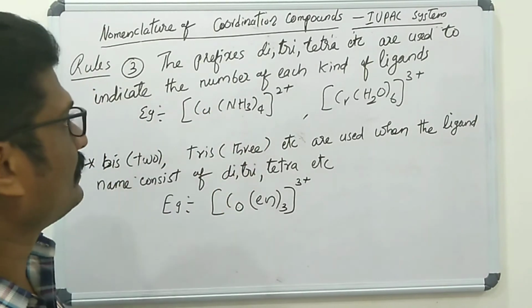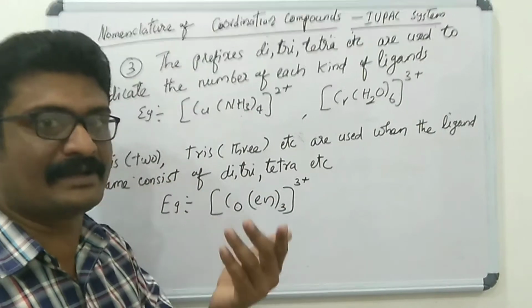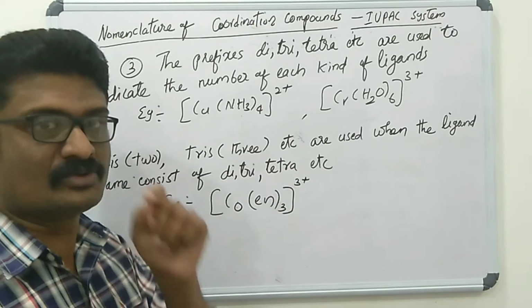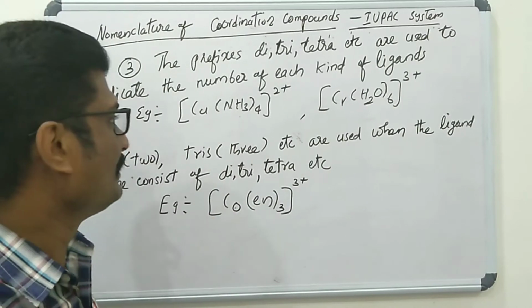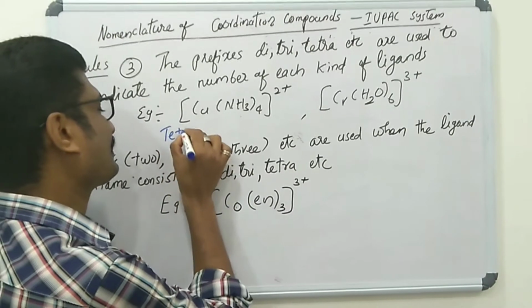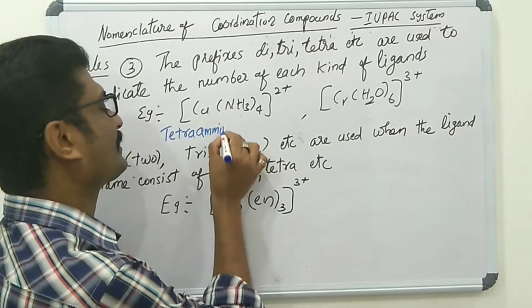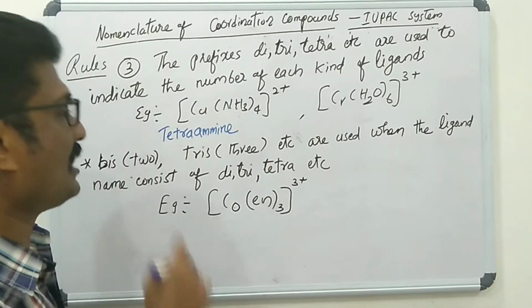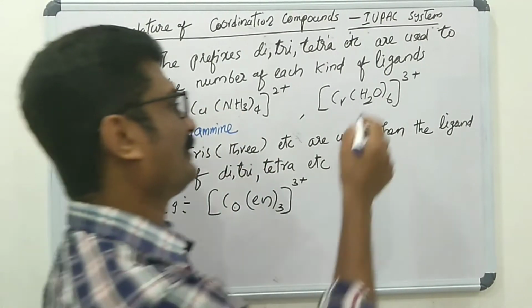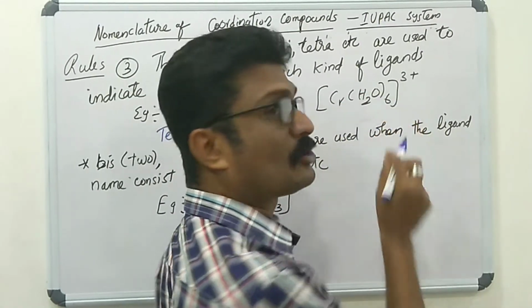To indicate the number of ammine ligands, we use the prefix tetra. Then the name becomes tetraammine.